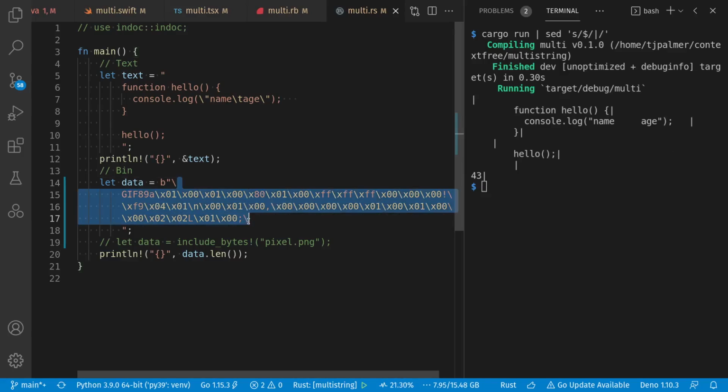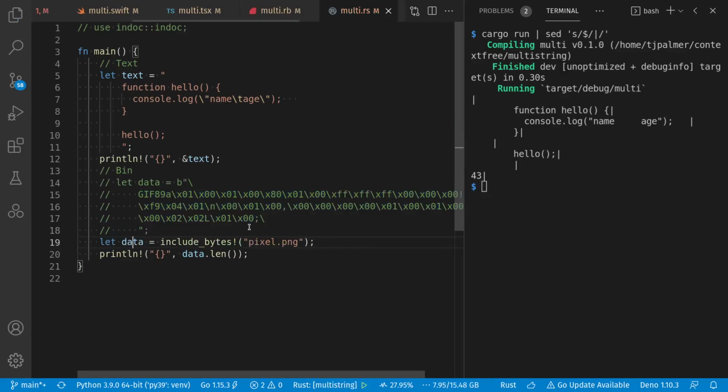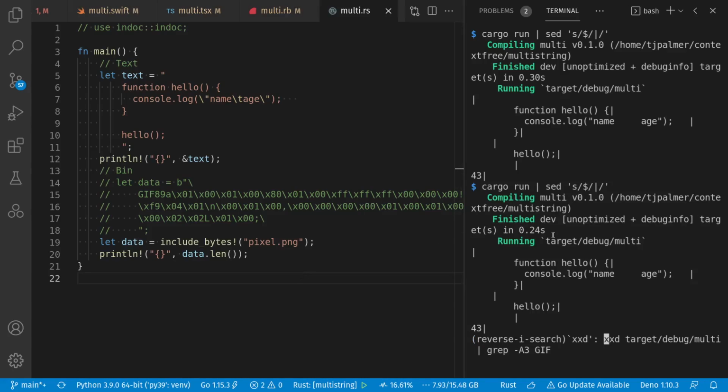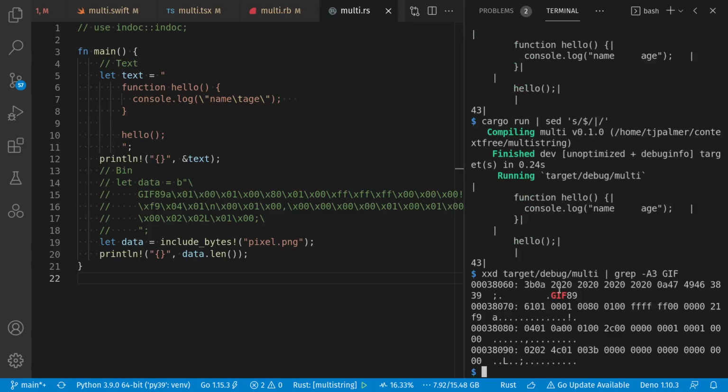But really, just like we had in Java, maybe we don't think it's best to include our binary data directly in our source. In this case, we have a macro include bytes that lets us reference an external file. But unlike Java, that has semantics of loading it at runtime, this right here explicitly has semantics of embedding the binary data at compile time into our executable. And if we look at our executable, we'll see that it has this GIF data inside of it. We can look at raw strings in Rust as well here, but I'll skip it for today. Instead, I'll take a quick look at the use of a third-party macro in doc.